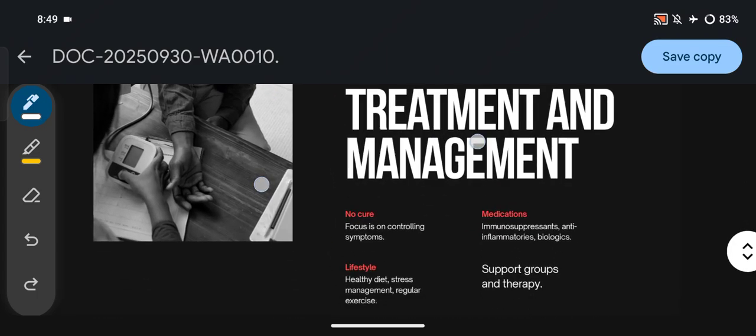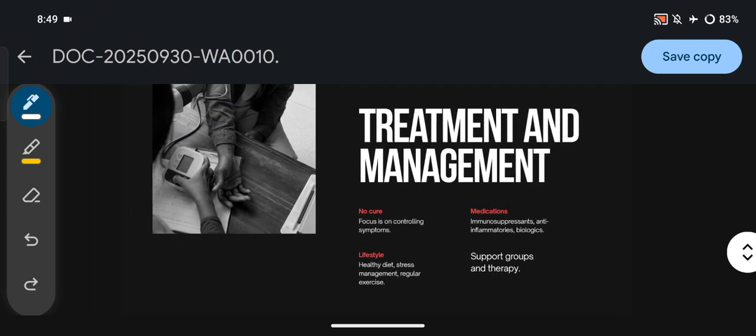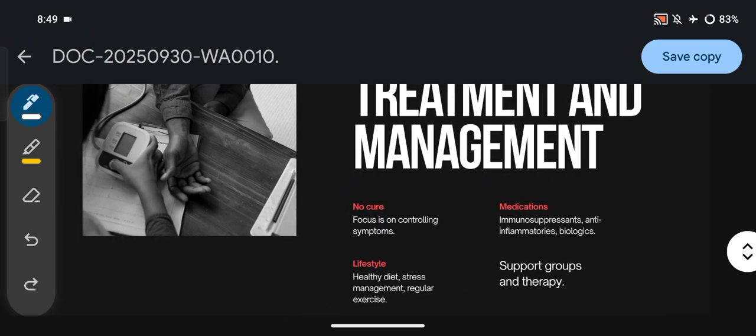Then what are the treatment and management for the autoimmune disease? For the autoimmune disease, there are some treatment and management methodologies. First of all, the autoimmune diseases are not curable. These are manageable diseases. These cannot be cured completely. So we have to manage.